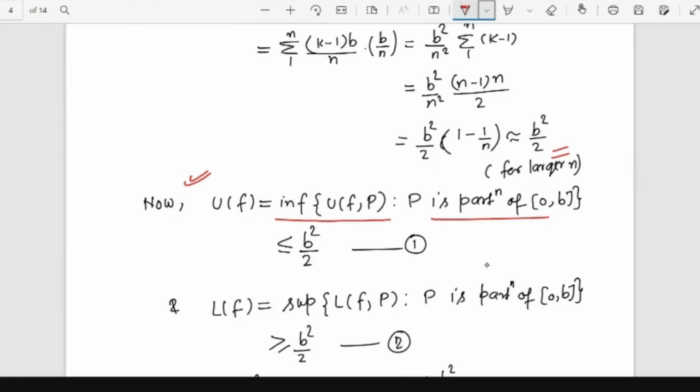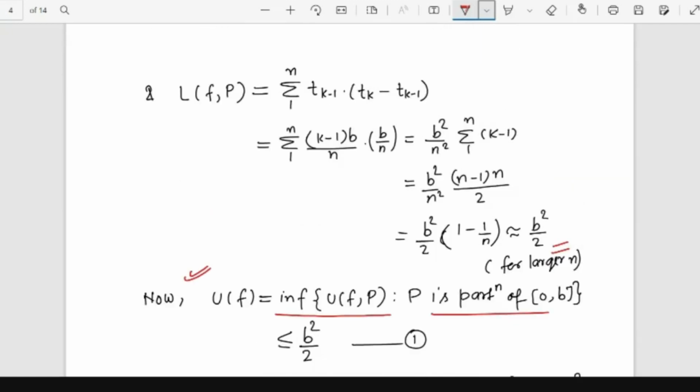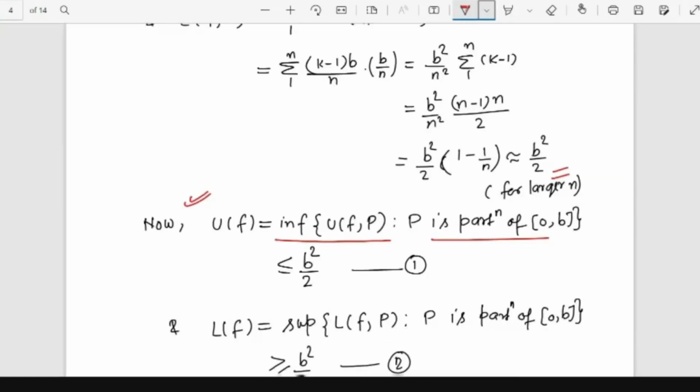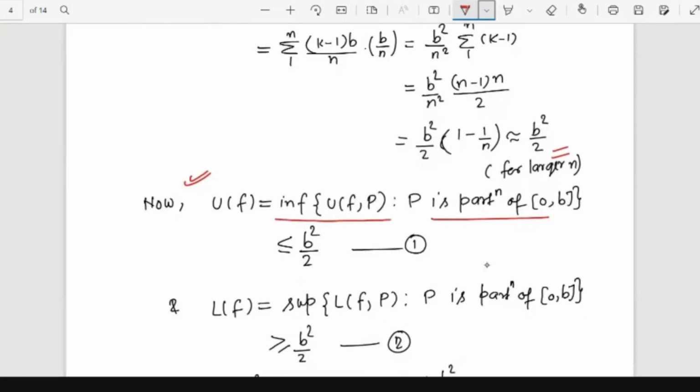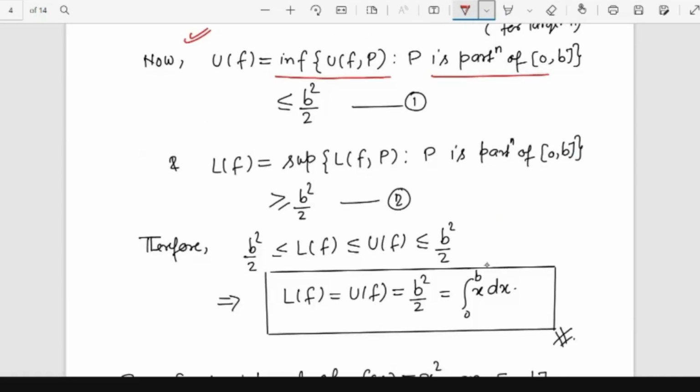Because it is the infimum, it is less than or equal to any of the upper sums, and since the upper sum is approximated by b square by 2, the infimum of the upper sum will be less than or equal to b square by 2 by the definition of the infimum. Similarly, the lower integral is the supremum of the lower sum, which has been approximated by b square by 2. The supremum will always be bigger than or equal to any of the lower sums, so it will be greater than or equal to b square by 2.